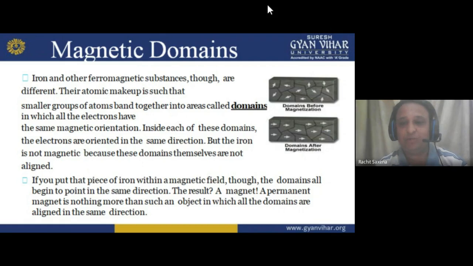So these are the domains. For example, count from here: 1, 2, 3, 4, 5, 6, 7, 8, 9, 10, 11. So 11 domains are here.